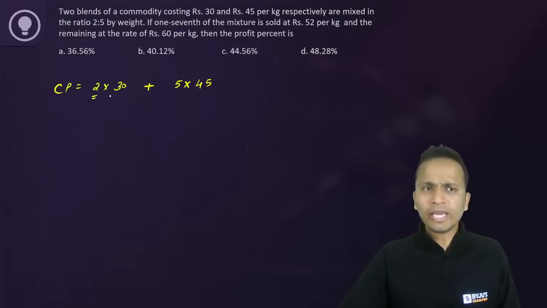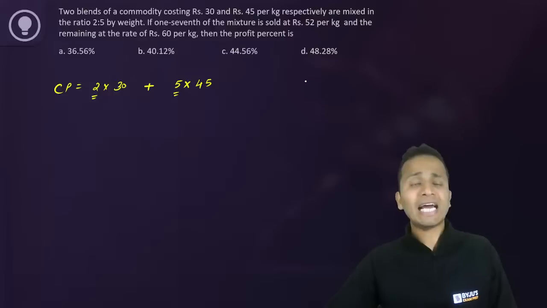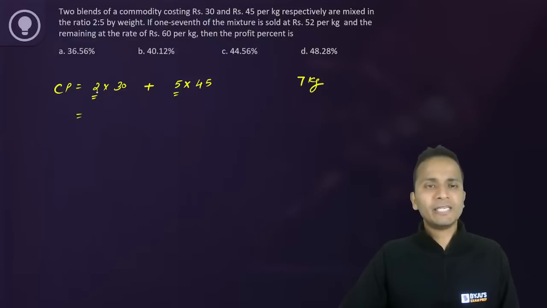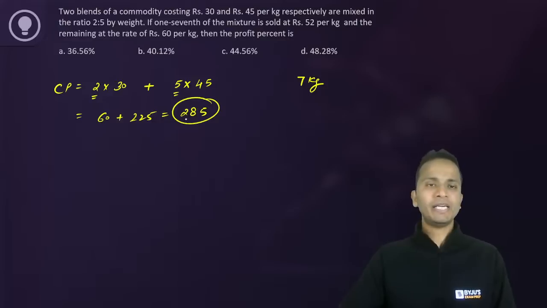So I have taken 2 kgs and 5 kgs respectively. That means the total weight of the mixture should be 7 kgs, right? So the money spent is 60 plus 225, that is 285. Okay, so money spent is 285. This is the cost price.